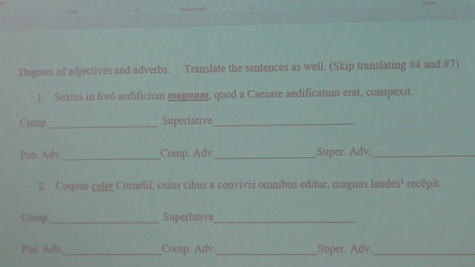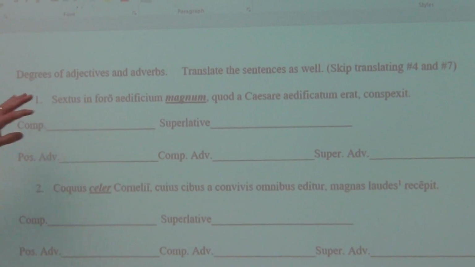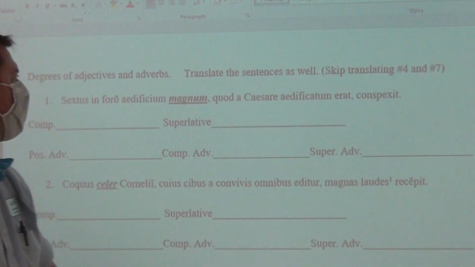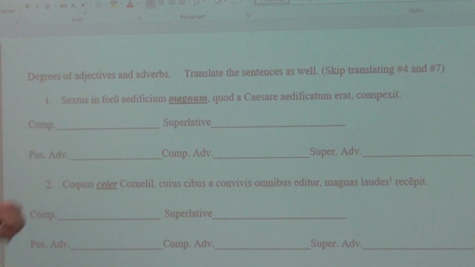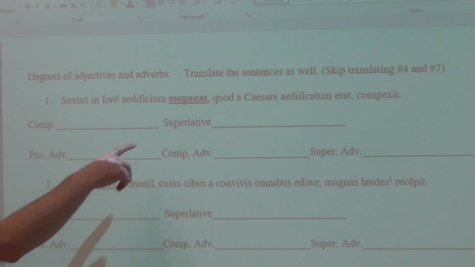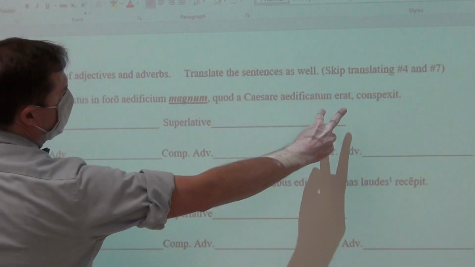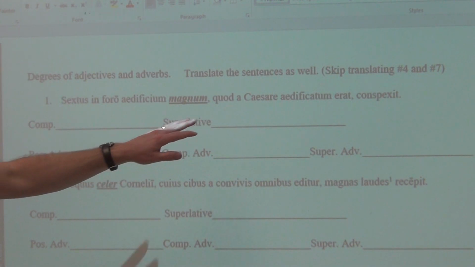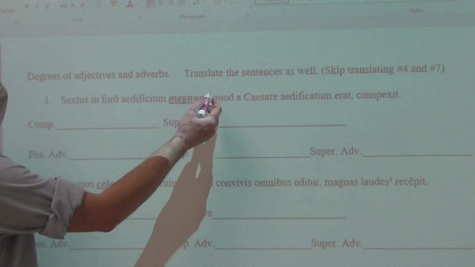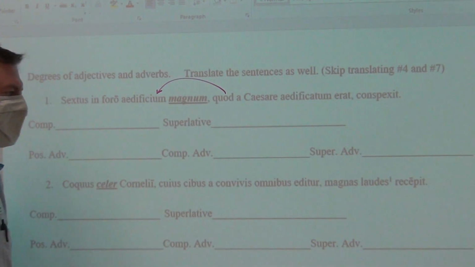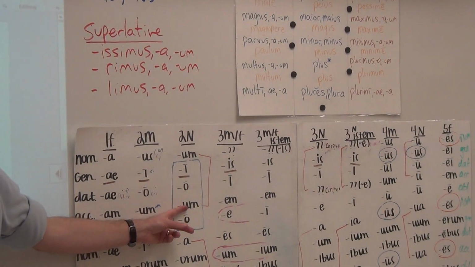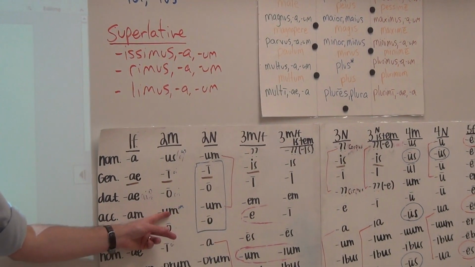So that is obviously rather good. So we look at the sentence and it says, Sextus spotted a big building in the forum. A building which had been built by Caesar. Now this quod is revealing to us because if it is taking as its antecedent the aedificium, it tells us that the aedificium is the aedificium we see over here, rather than that aedificium.